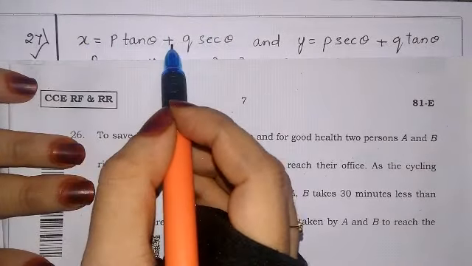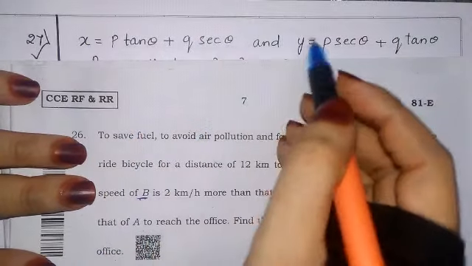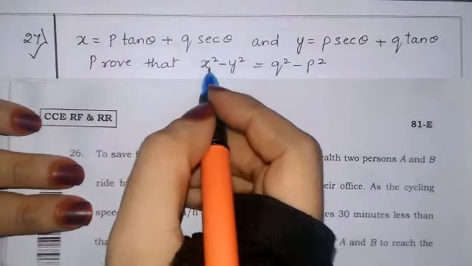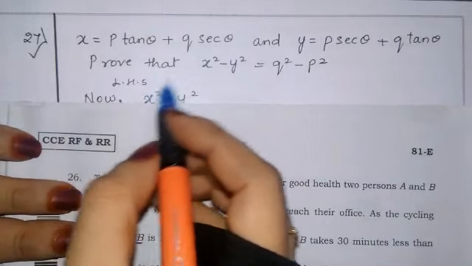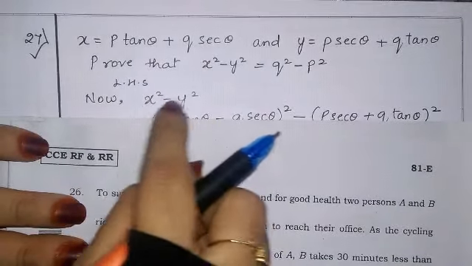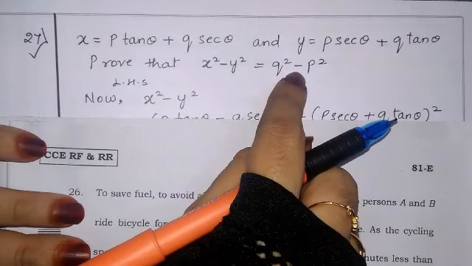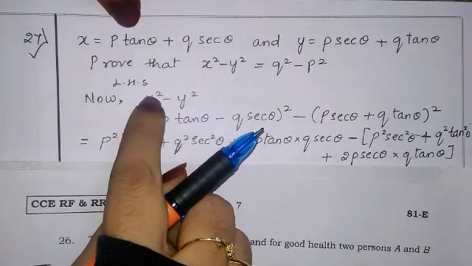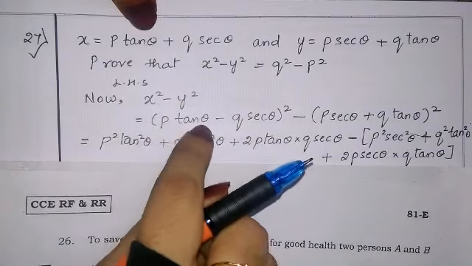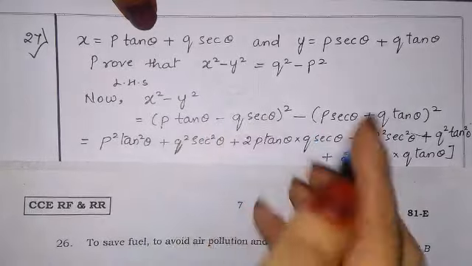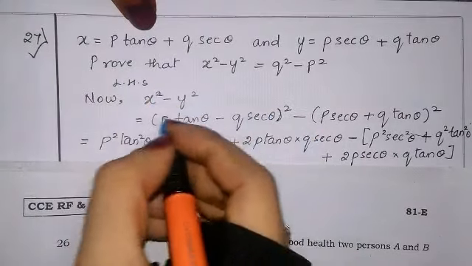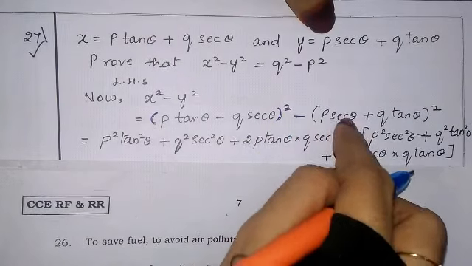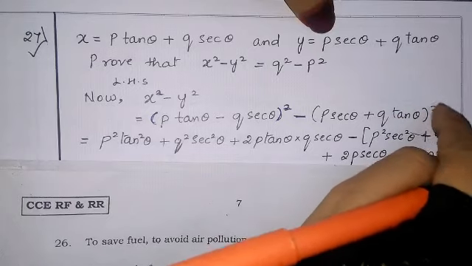x is equal to p tan theta minus q sec theta and y is equal to p sec theta plus q tan theta. Now we have to prove x square minus y square. Let us take LHS, that is x square minus y square. By taking LHS we will prove RHS. x square is nothing but the x value, so in place of x, p tan theta minus q sec theta whole square, minus y square, which is p sec theta plus q tan theta whole square.